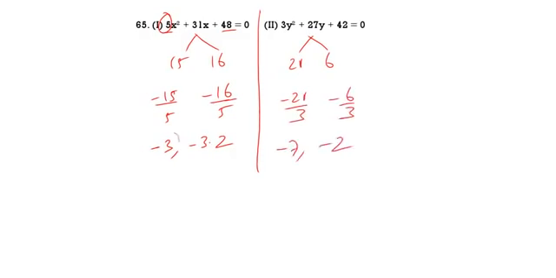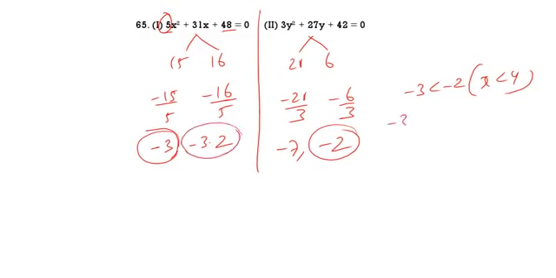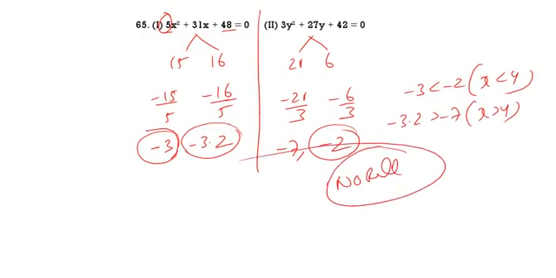See here. Minus 3 is less than minus 2, so x less than y. Minus 3.2 is greater than minus 7, x greater than y. Again there is no relation. There is no relation is the correct answer. See the next one.